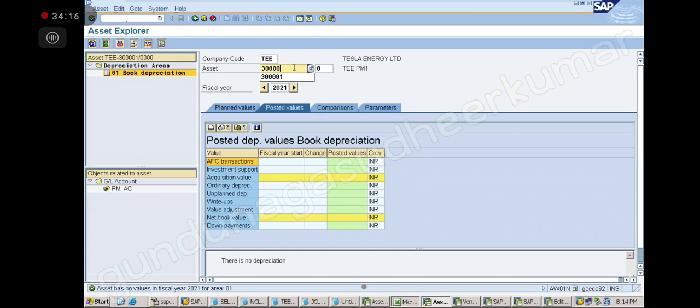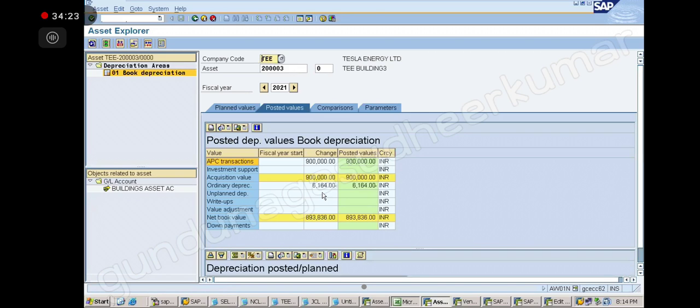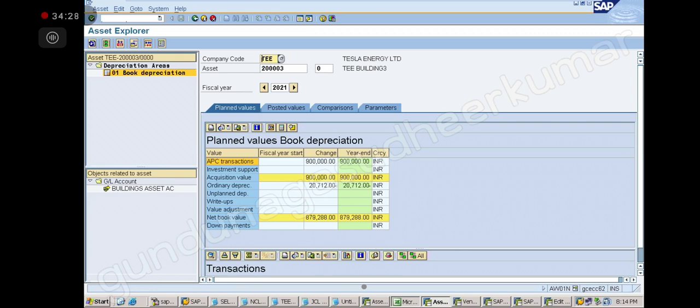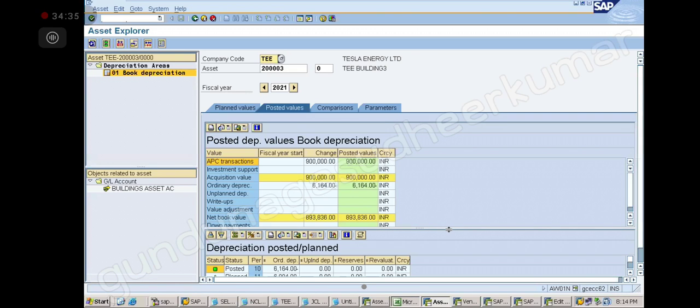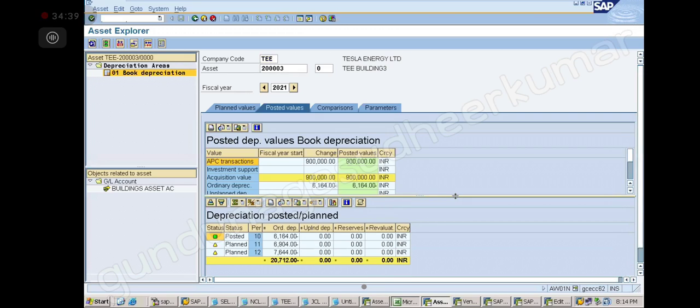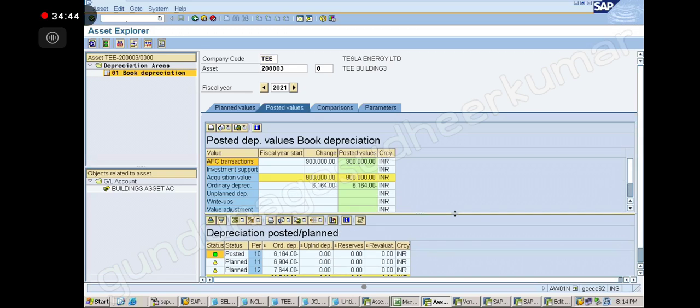Transferring the asset. No, 2,30,000 asset is there. For that, all the values are here only, right? 9 lakh. All the values are here. It is in the wrong class. So all the values are here. Correct. So posted values, all the values are here. Okay. Now you do what? You do Transfer. You have to transfer action.